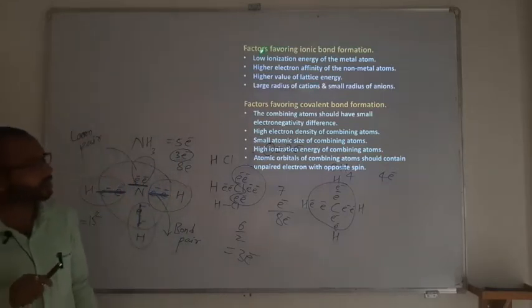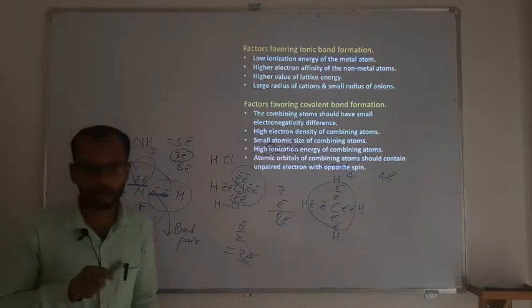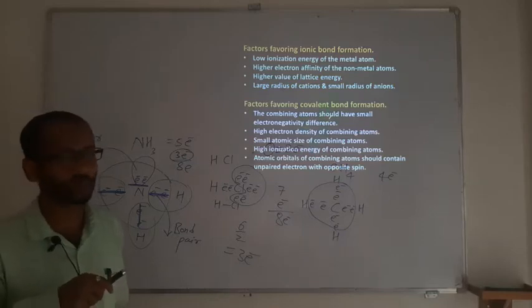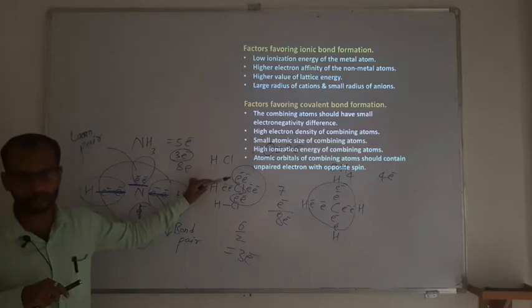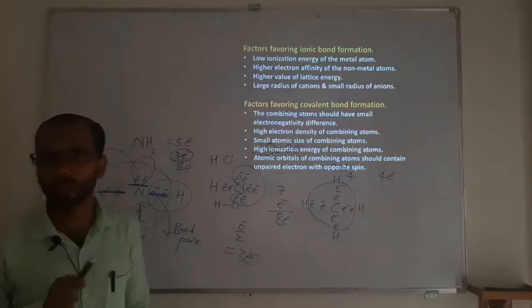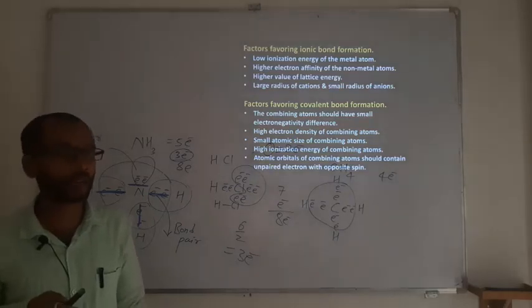These are certain conditions under which the respective bond is going to be favored. It is not that in all cases covalent will be formed, or that in all cases ionic will be formed. To form a covalent or ionic bond, there are certain conditions. We call it a favorable condition. If you talk about an ionic bond, the low ionization energy of the metal should be there. If a metal has high ionization energy, then the metal will not show interest to lose an electron. If there is no loss of electron, there is no cation formation. If there is no cation formation, it cannot have anion formation.